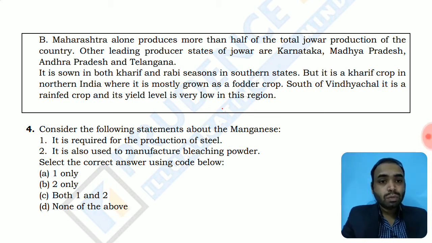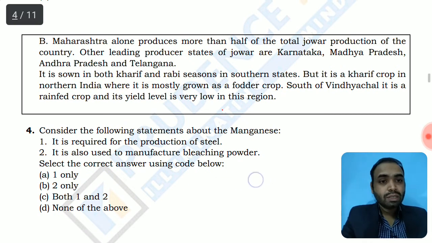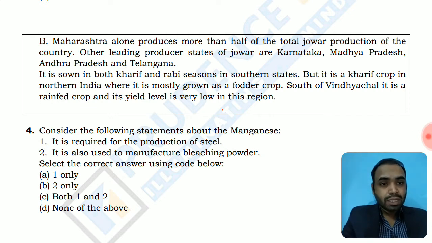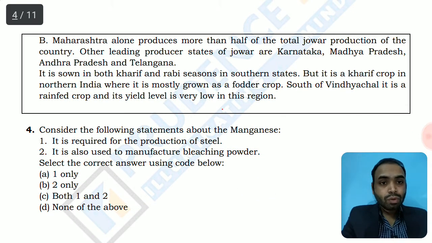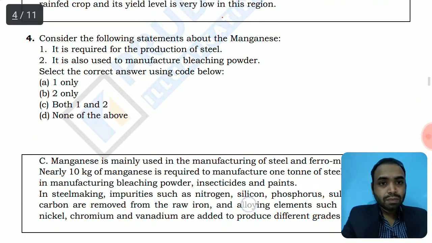It is also used to manufacture bleaching powder. This is also a characteristic of the element manganese. So both the options are correct, and there are other elements like chromium that can also be used for alloying steel. We have already discussed the production of steel and iron ore. We took up in our last video the production of iron ore in India and how the Supreme Court banned it in 2012, the production of iron ore in Ratnagiri and Goa. Then there was some limited permission from the courts for limited exploitation of the iron ore. So that is in continuation with that concept.